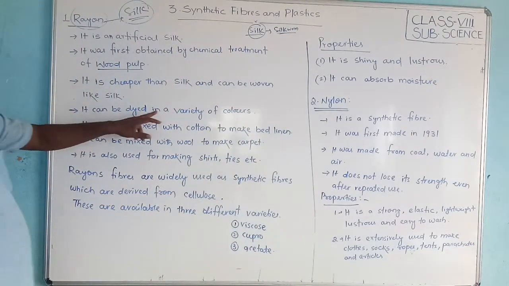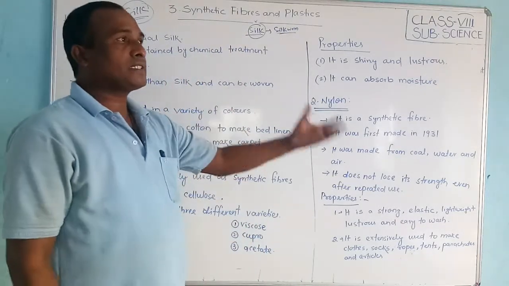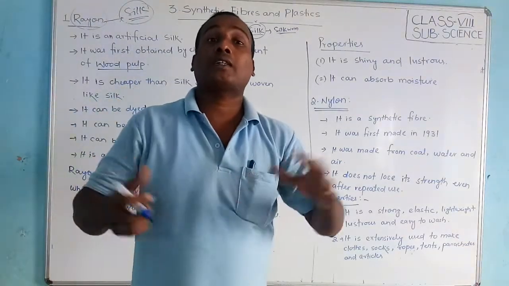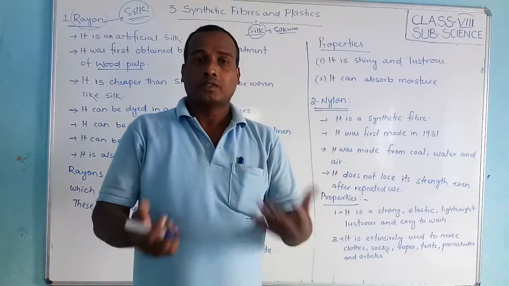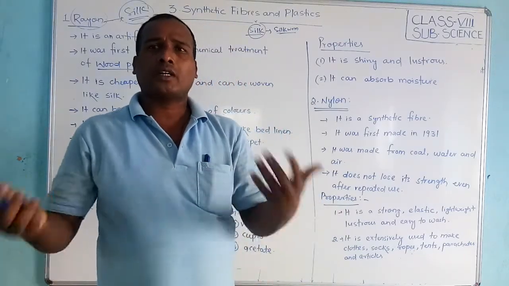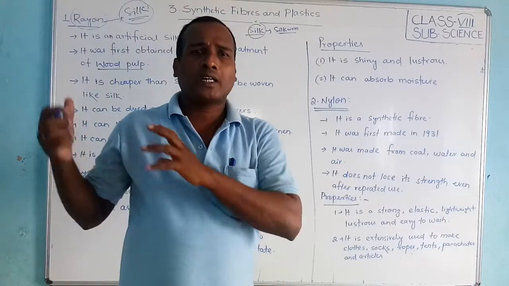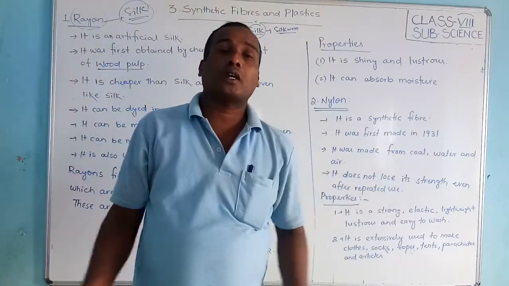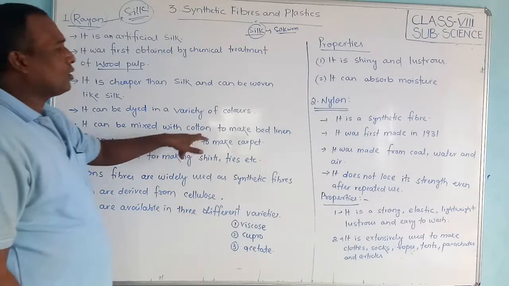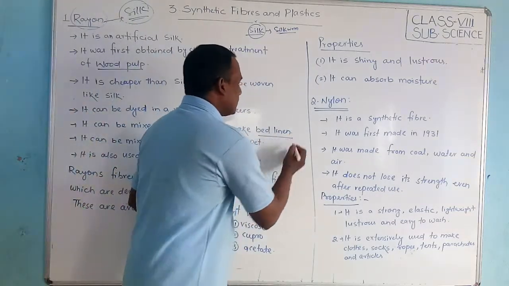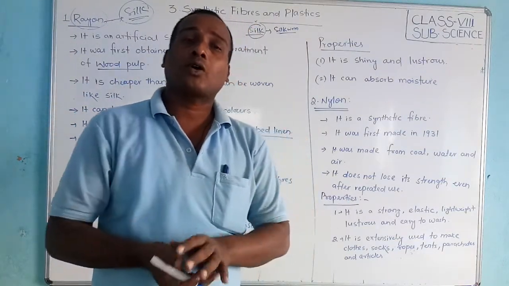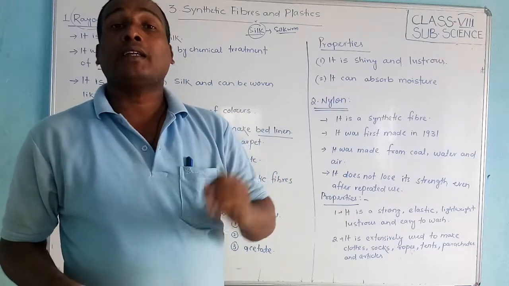It can be dyed in a variety of colors, same like silk. Rayon can also be made in different colors. If you look at shirts, t-shirts or any other things made of rayon, they are available in different colors. It can be mixed with cotton to make bed linen. The linen on the bed that we are using is also made by rayon.